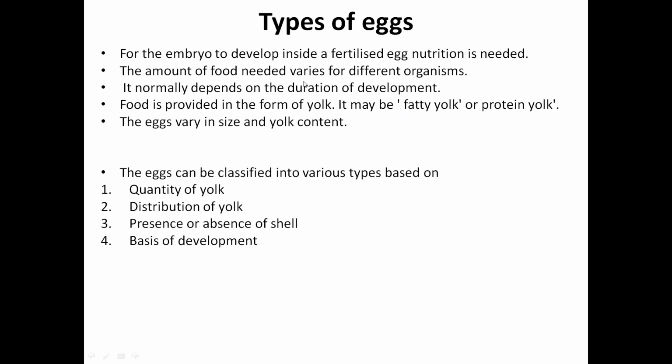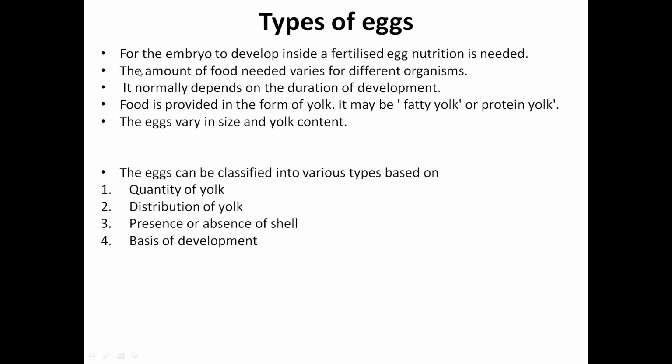So, in order for the embryo to develop inside a fertilized egg, nutrition is provided by the yolk. The quantity of yolk depends on the duration of development, how long the embryo will take to develop. Depending on that, there will be less quantity of yolk or more quantity of yolk. The yolk is also of two types: fatty yolk, fat-rich yolk, or protein-rich yolk. The eggs usually vary in size as well as yolk content.